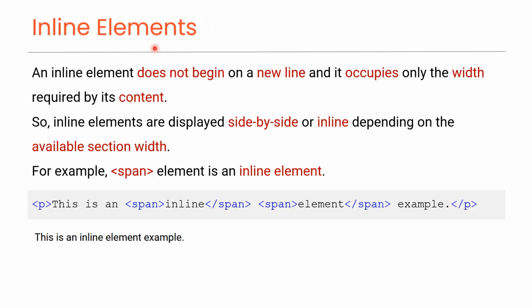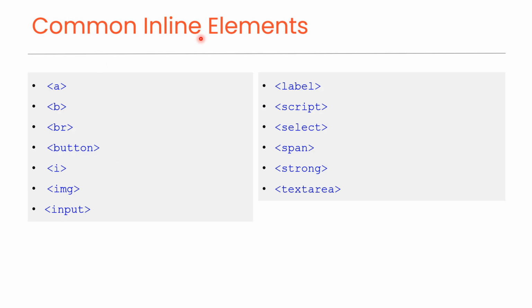Inline elements. An inline element does not begin on a new line and it occupies only the width required by its content. So, inline elements are displayed side by side or inline depending on the available section width. For example, span element is an inline element. And here we have multiple span elements placed together. You can see in this preview that they are displayed side by side. Common inline elements. Here is a list of some common inline HTML elements.